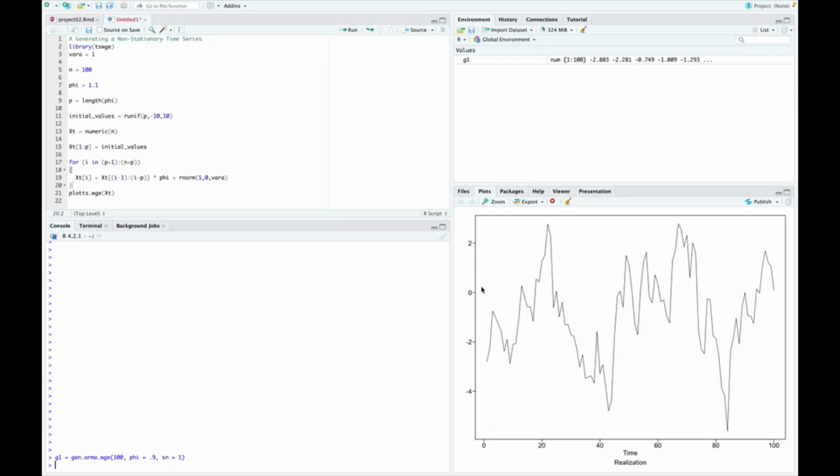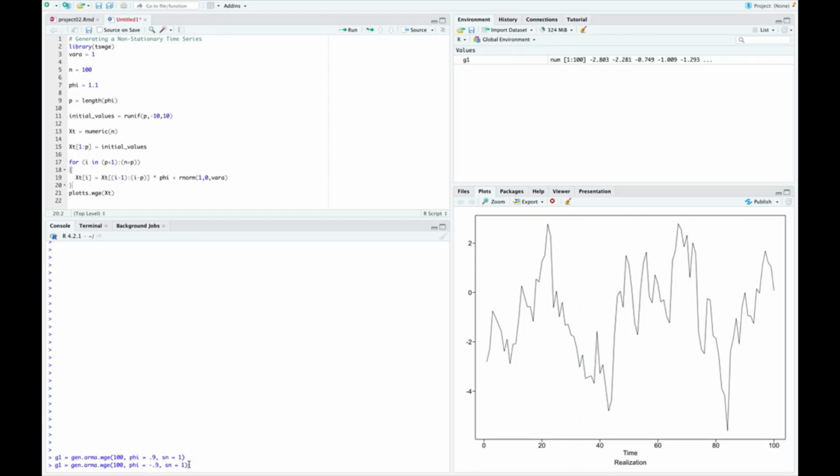I can tell you here that the mean is 0, mu is 0, and it wanders. It's got a certain starting point. It wanders up and down, but we know that it's a stationary process. It will always come back to the mean, as it does here. Great. So just to show the opposite side, let's say we did negative 0.9.